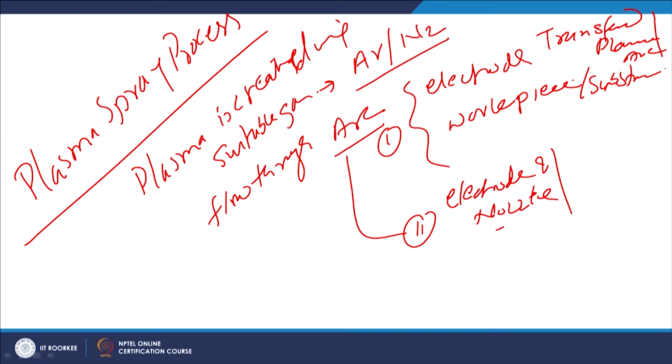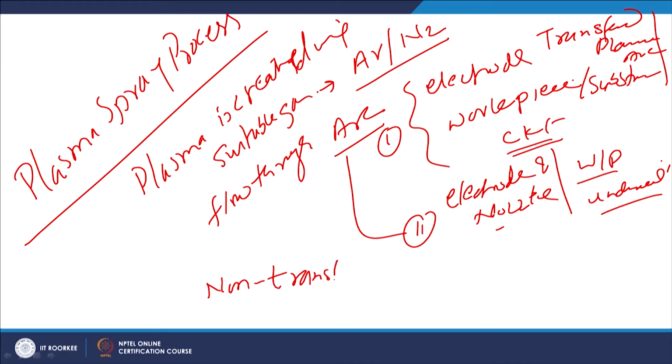In the transferred case, the workpiece is part of the electric circuit, and here the workpiece is independent. So, there is independence with regard to the distance between the plasma spray torch and the workpiece.